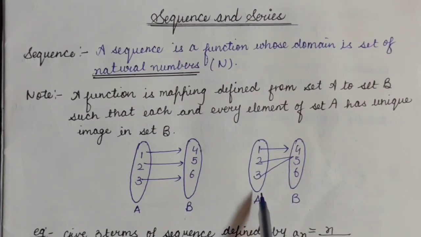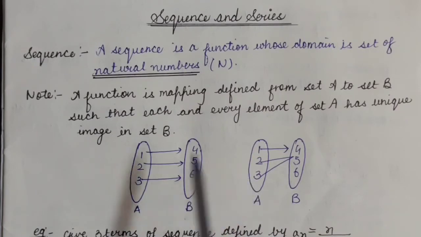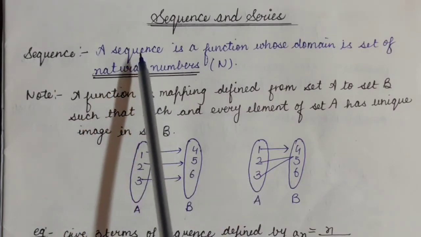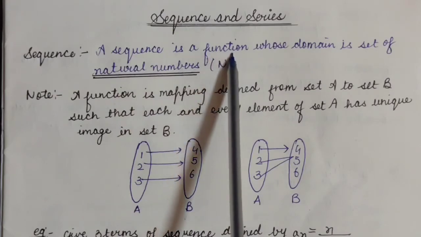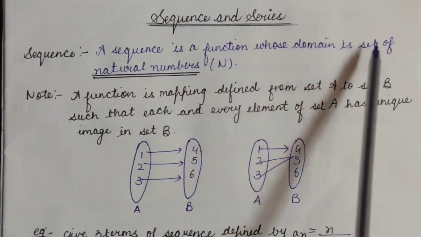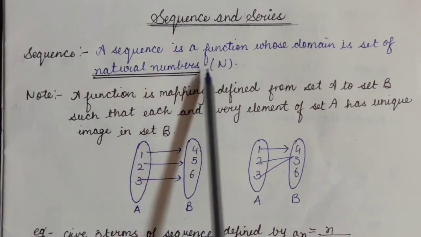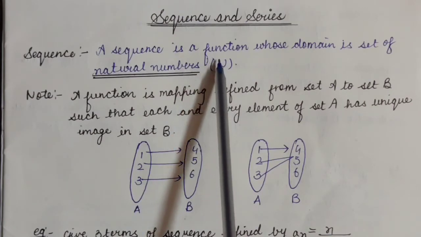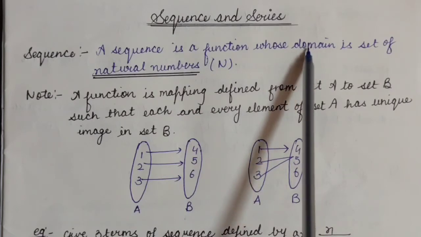So now I think you will be able to understand what is a sequence, students. A sequence is also a function whose domain is the set of natural numbers. Now in this definition one new word has come. What is that? That is domain. Now students, you would be thinking what is the domain?